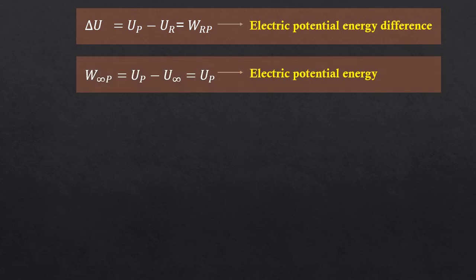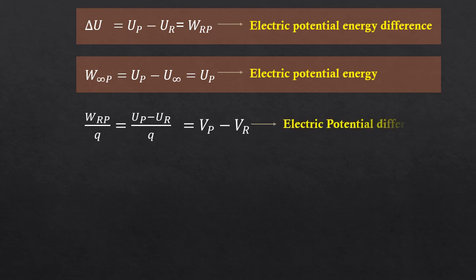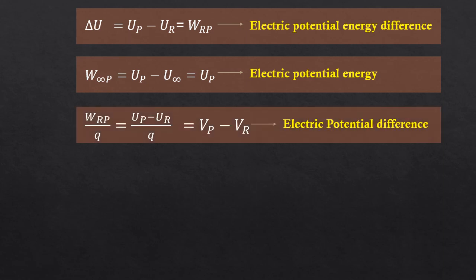So electric potential energy at any point P is the work done on a charge to bring it from infinity to that point P. Now, instead of taking any charge, let's take a unit positive charge, or let's calculate the work done per charge. From that, we will get two quantities. The first one is electric potential difference, that is WRP by Q is equal to UP minus UR by Q is equal to VP minus VR. We will call it as electric potential difference. So electric potential difference is work done per charge to bring it from point R to point P.